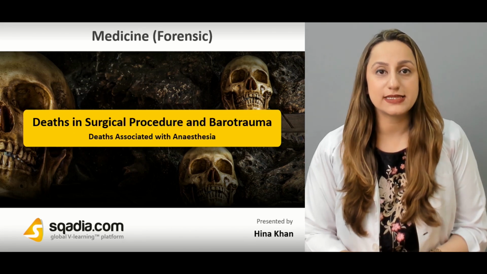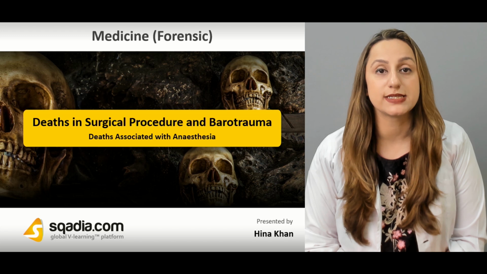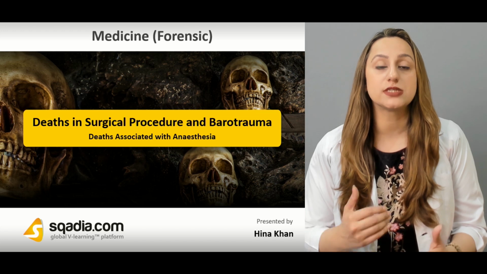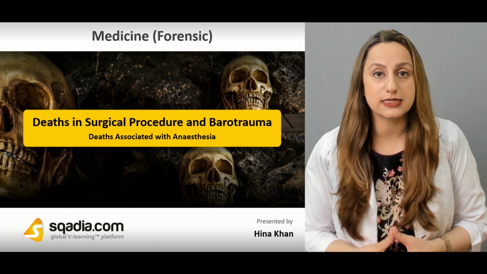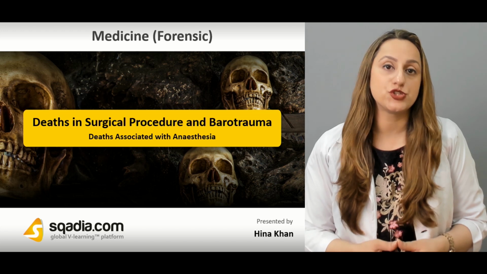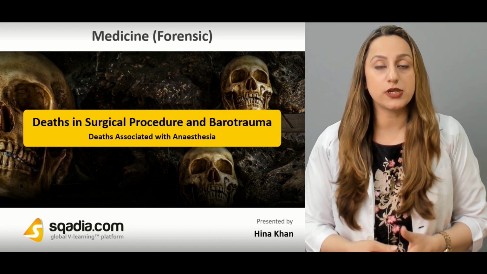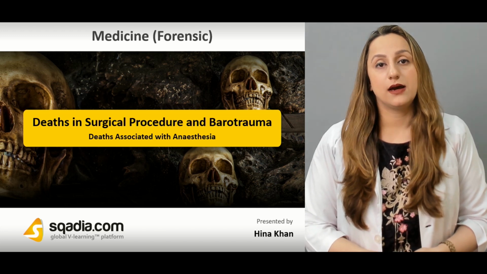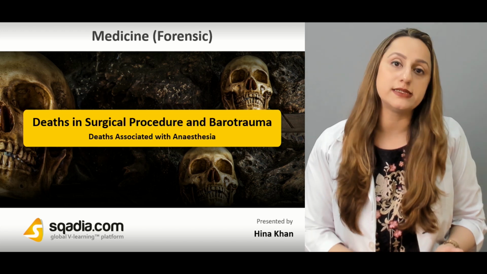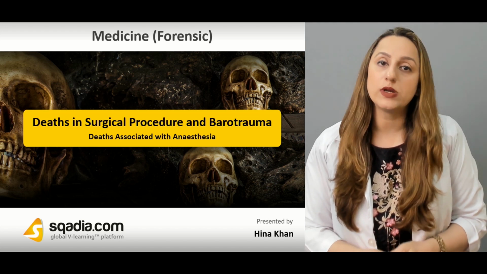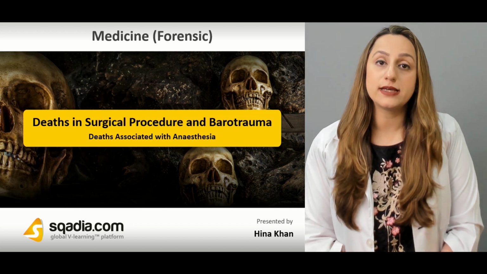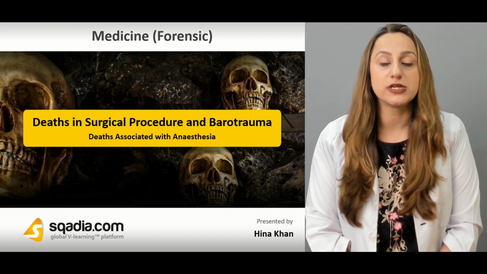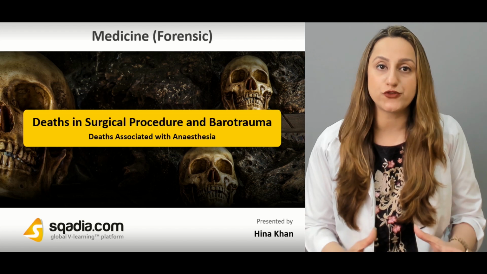Talking about deaths that are caused due to surgical procedures, it is a part of the definition even that the deaths caused due to the surgical procedure can be due to the anesthesia that is given before the surgery is performed. So it depends upon whether it was a general anesthesia or a local anesthesia, but deaths have been reported even with general anesthesia and even with the local anesthetics. So one has to be quite vigilant while taking the history of a person on whom the surgery has to be performed, whether he is allergic to any particular group of drug or not.